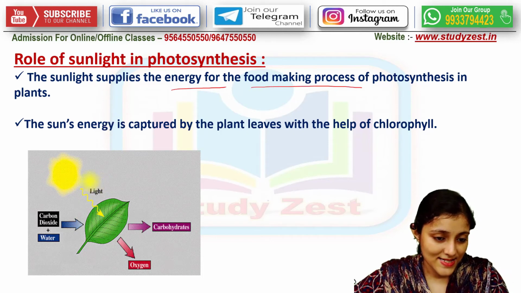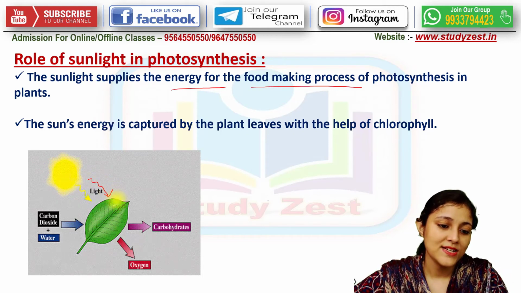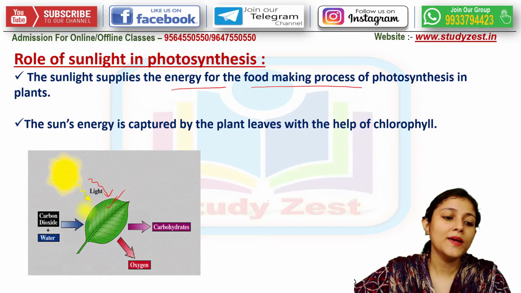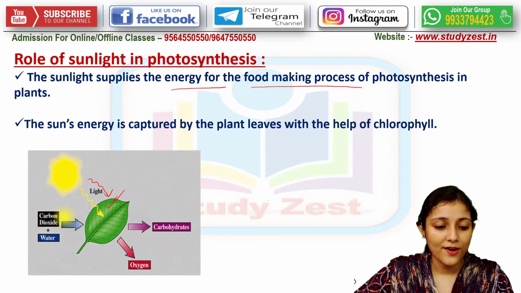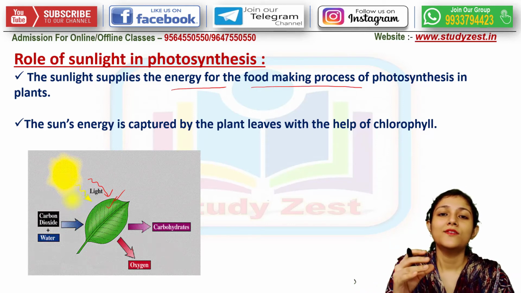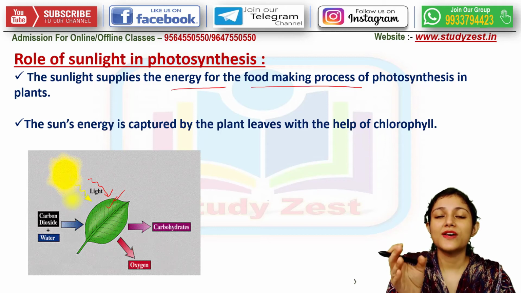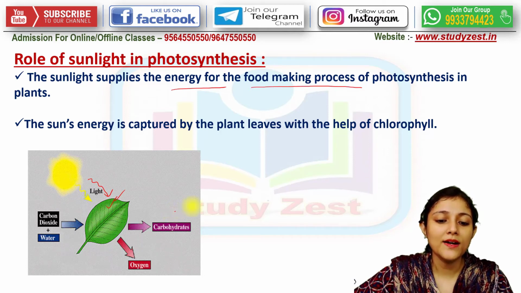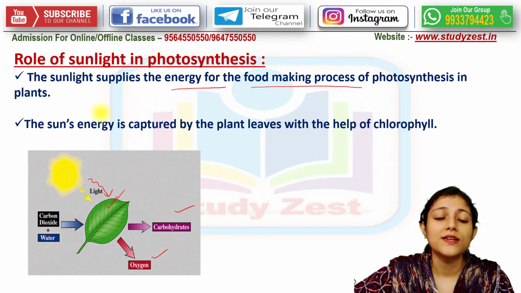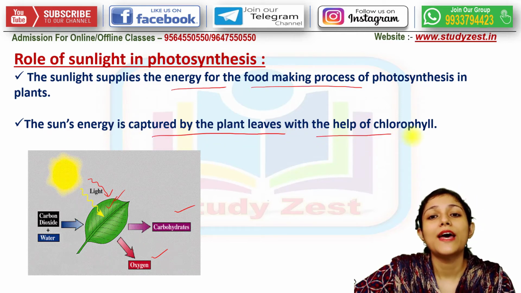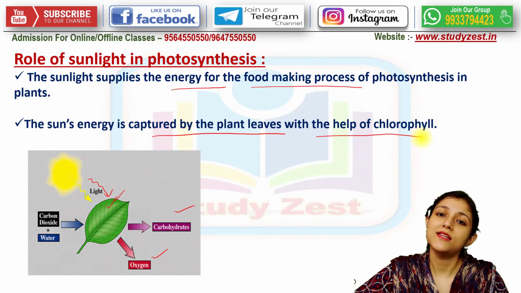As you can see, the sun is giving its light, and the chlorophyll pigments of the leaves are absorbing it along with the carbon dioxide. The roots are also absorbing water from the soil, and it is ultimately transported by the process of osmosis to the leaves, where they form carbohydrate and oxygen. So the energy of the sun is captured by the plant leaves with the help of the green pigment known as chlorophyll.